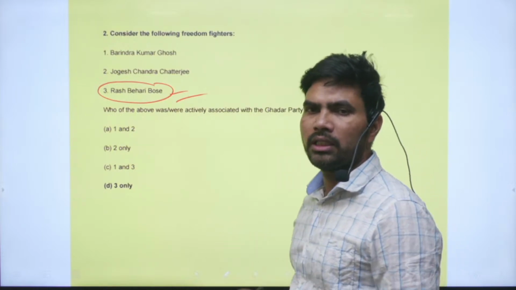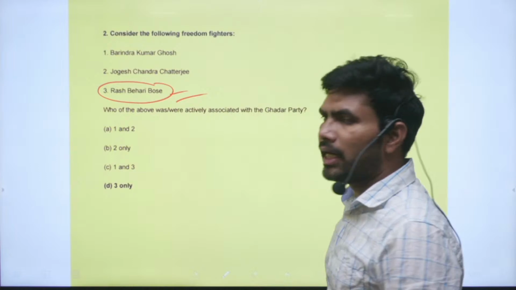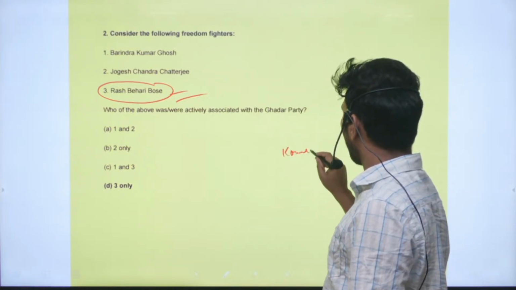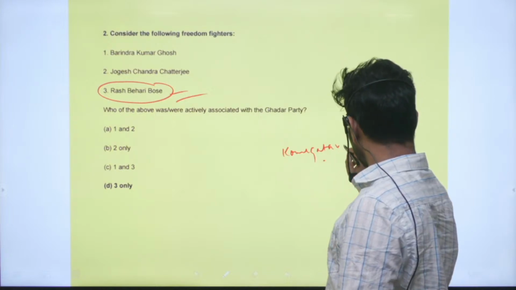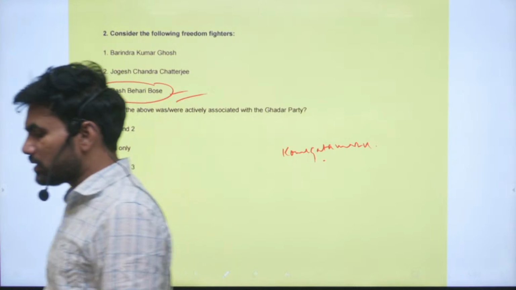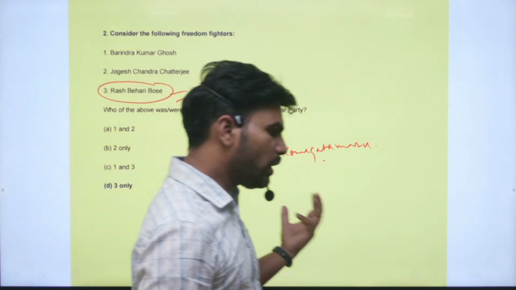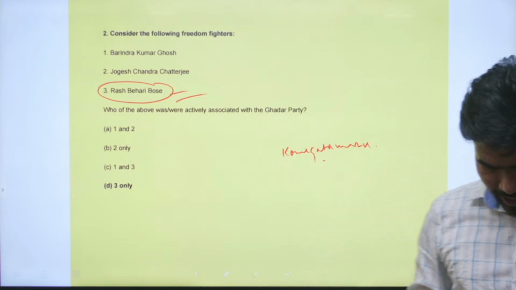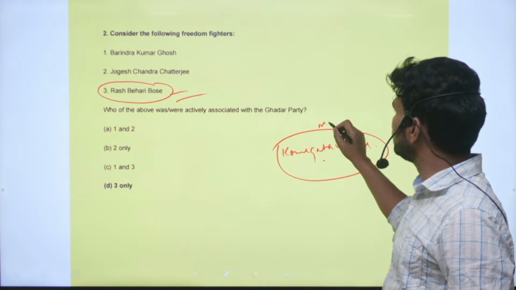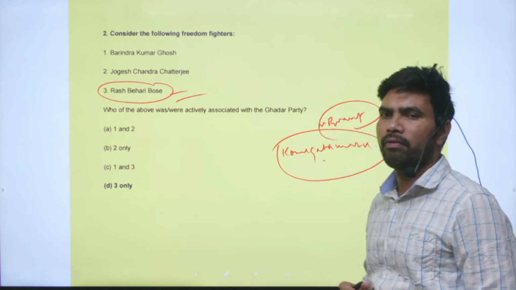After the Jallianwala Bagh massacre, there is one more incident, the Komagata incident. You will study about this incident in history. They were migrant workers who went to Canada to find some work.